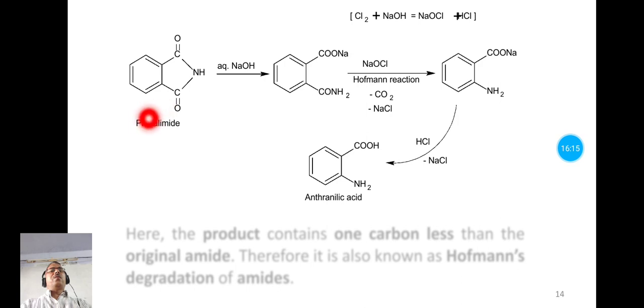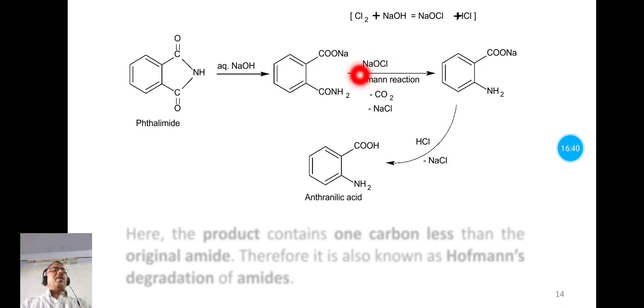When this phthalimide is treated with aqueous sodium hydroxide, it forms the sodium salt of that amide. It is an adduct or intermediate product, and this on treatment with NaOCl, that is sodium oxychloride.